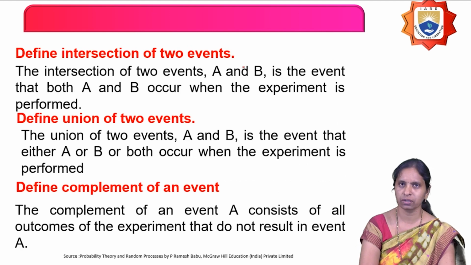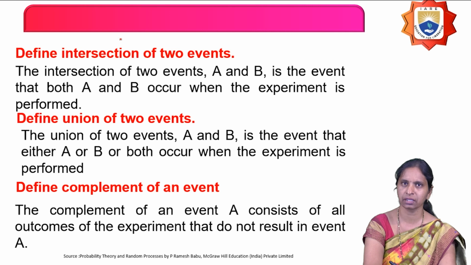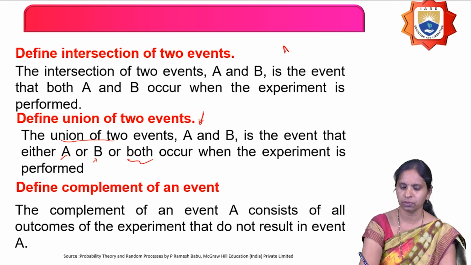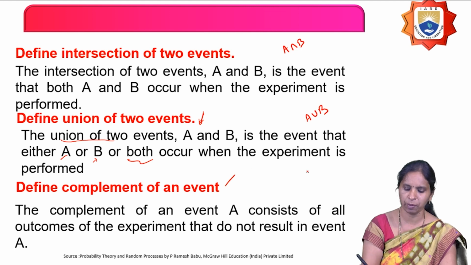Next, let us define intersection of two events. The name itself says it: if two events occur at the same time, both occur at the same time, then that is said to be intersection of two events. And what is union of two events? Either one event A or another event B occurs, or both occur. Then it is called union of two events. So the intersection of two events is represented by A intersection B, and the union of two events is represented by A union B.